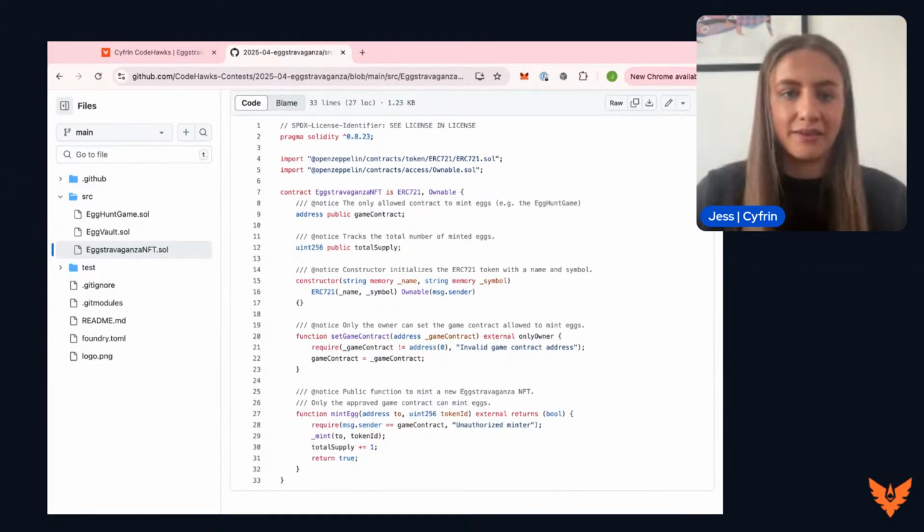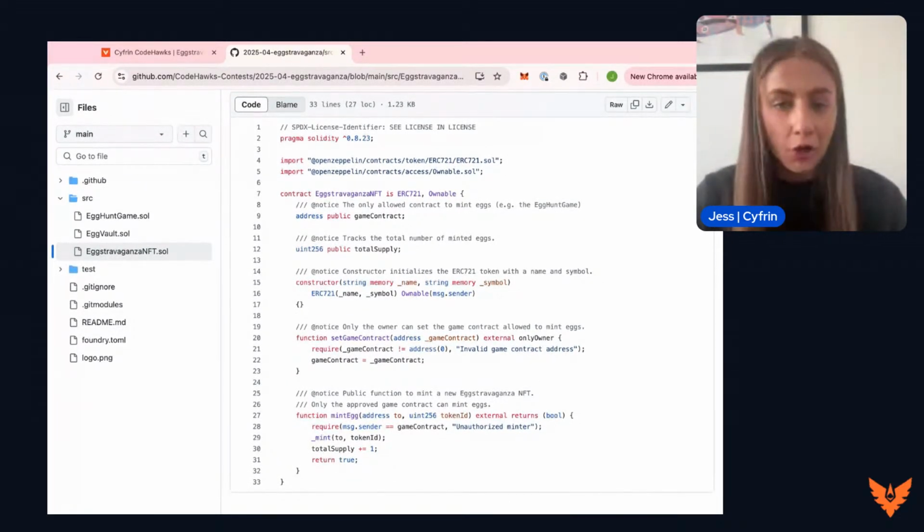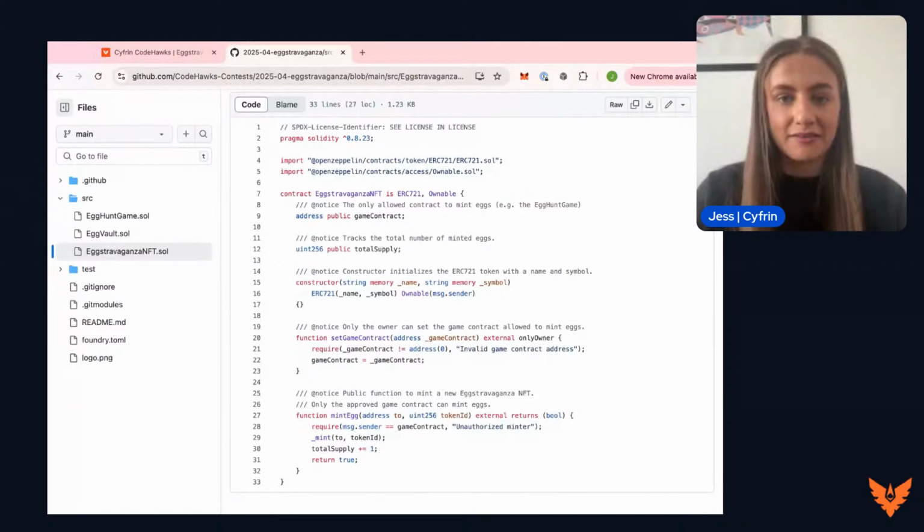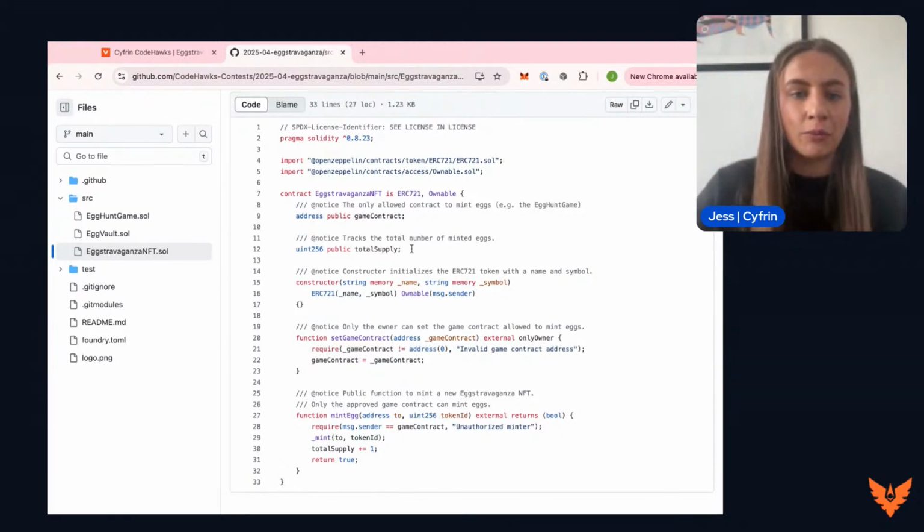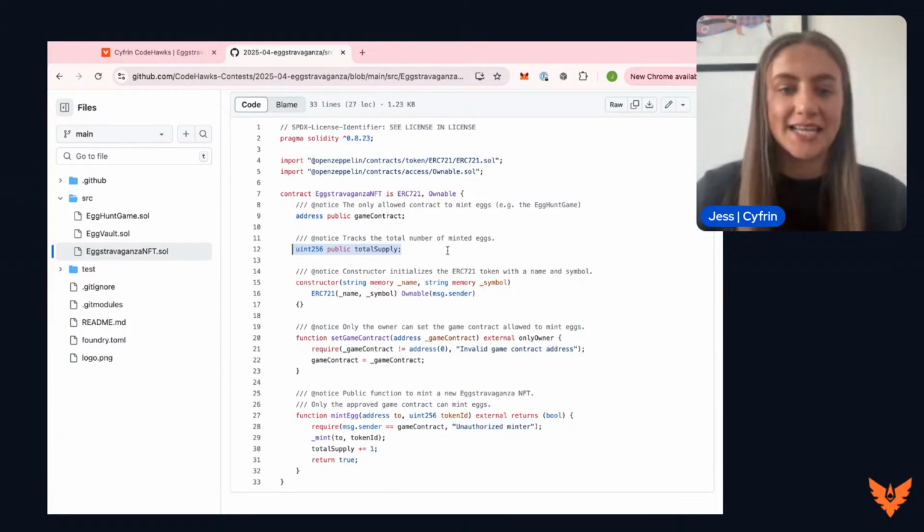We are creating a public state variable called game contract. This is the address of the game contract, and we will limit later so that only the game contract can mint these NFTs that we're creating here. We then have the next state variable, which is a public uint256, and this is the total supply. This is the total number of minted egg NFTs.